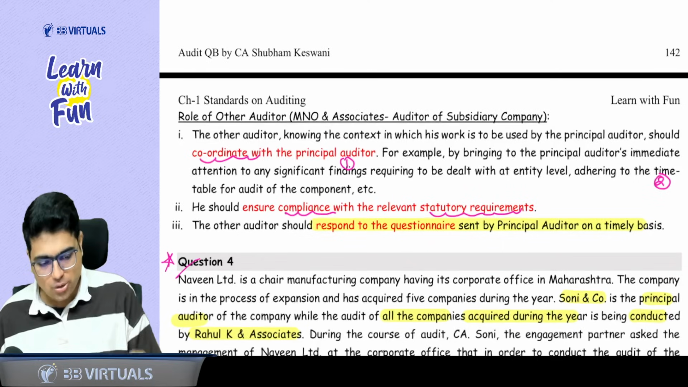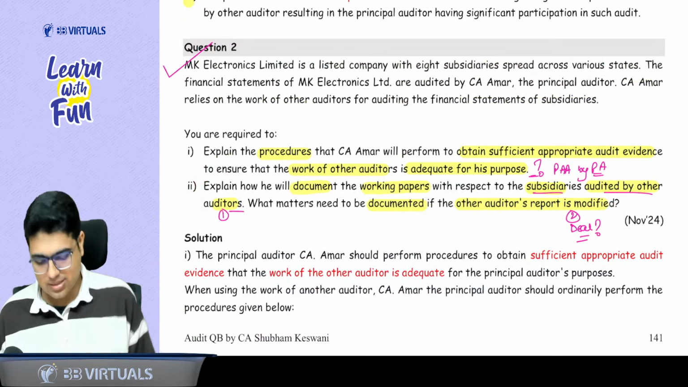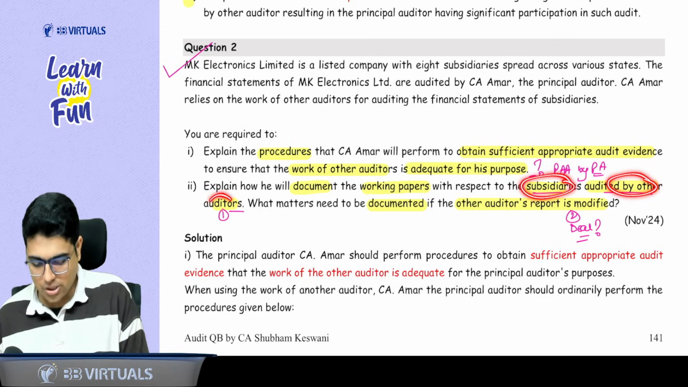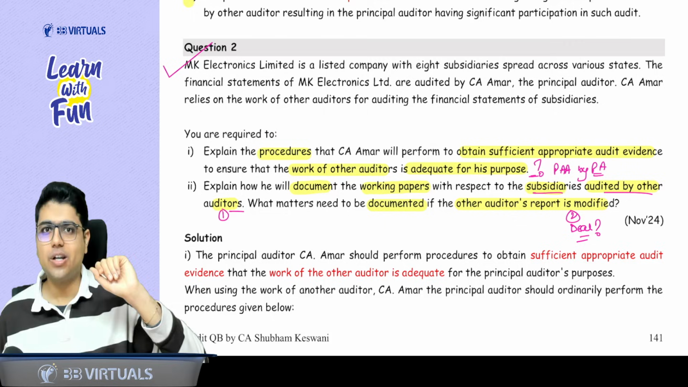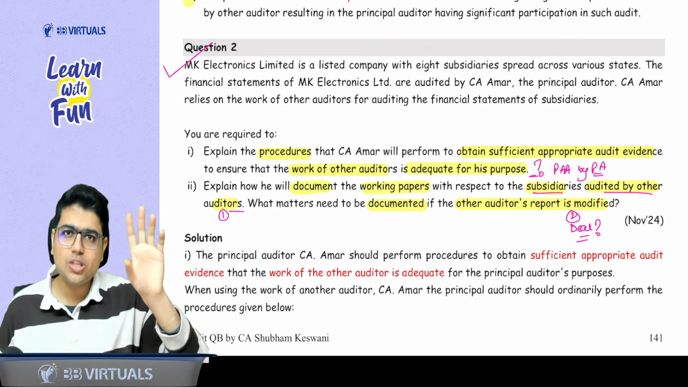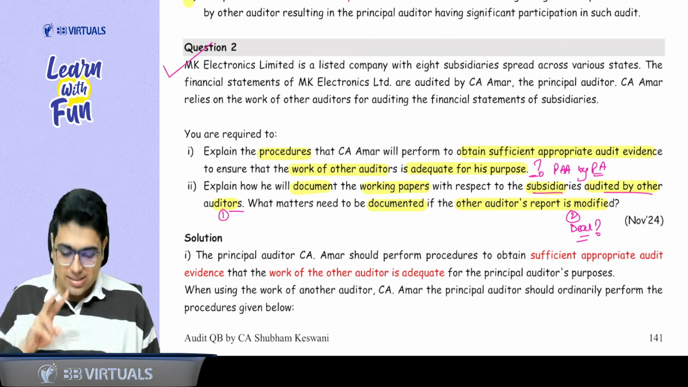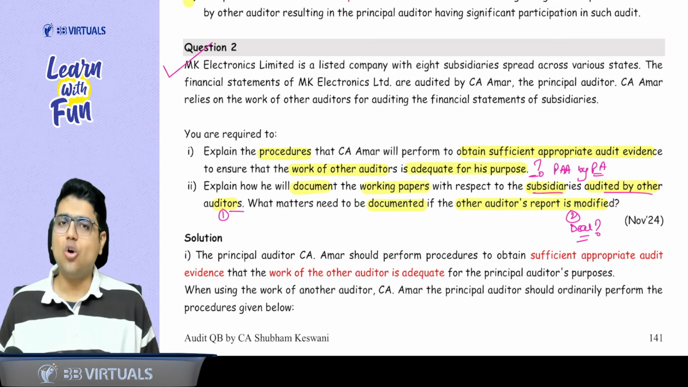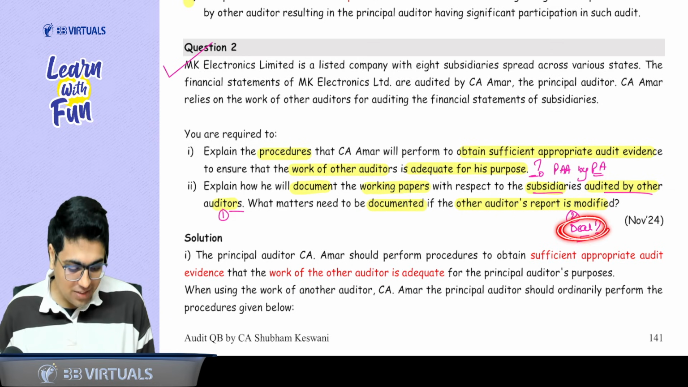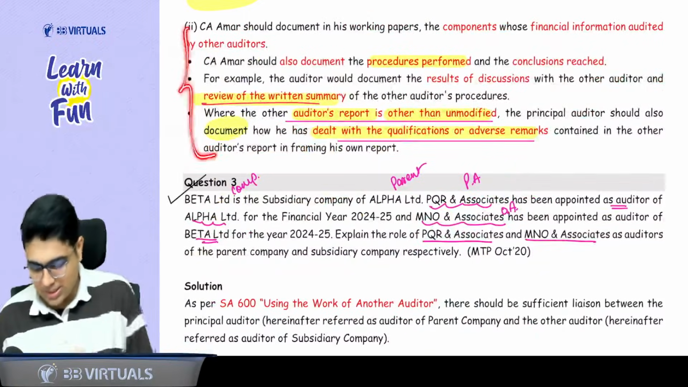Clear, boss? Clear, sir. So in your question bank, in question number 2, this was the second part that we left. Now let's discuss: how will you document in the work paper with respect to subsidiaries audited by the other auditor? First part of documentation: whenever any subsidiary is audited by the other auditor, document the name of the subsidiary, what procedures you performed, and what conclusions you reached. Examples of procedure are discussion and checking a written summary. The second part of the question asks what your documentation will be if the other auditor's report is modified. The only thing you need to document is how you dealt with this modification. Makes sense? Yes, sir. This is what ICAI has also written in their answer.